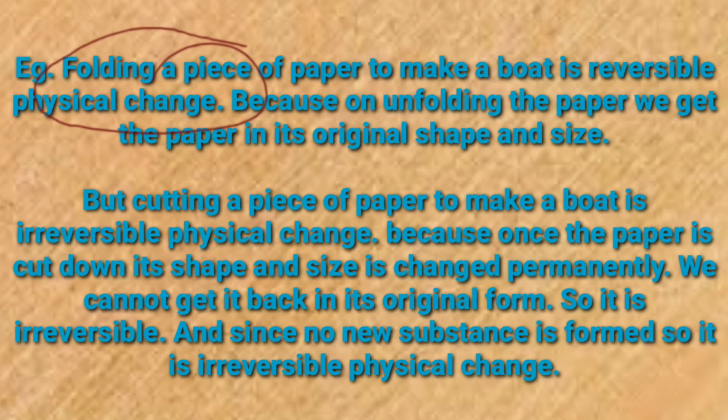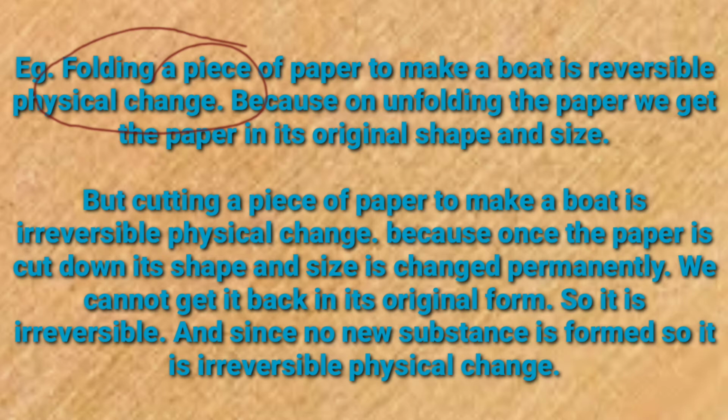Example we are taking folding a piece of paper. ठीक है ना. So when you are folding the piece of paper to make, suppose you are making a boat, folding a piece of paper to make a boat is a reversible physical change, because on unfolding the paper we get the paper in its original shape and size.